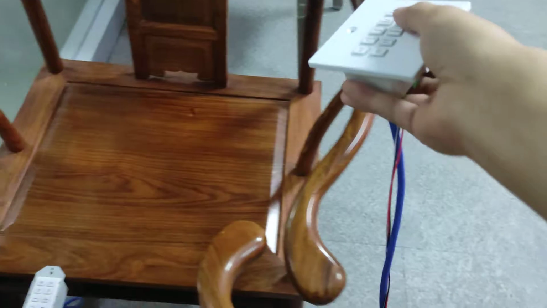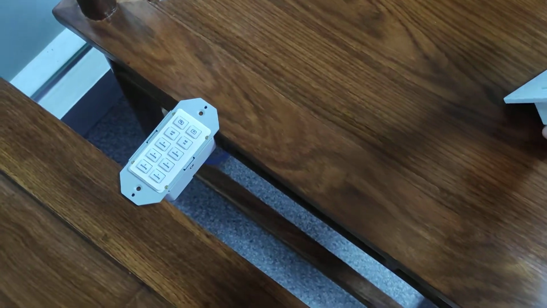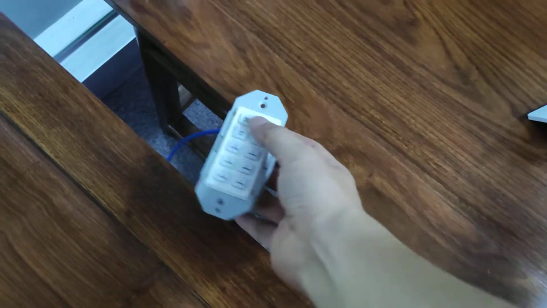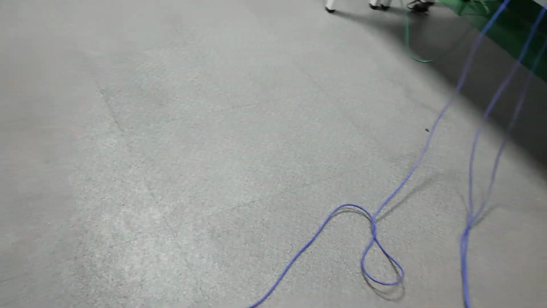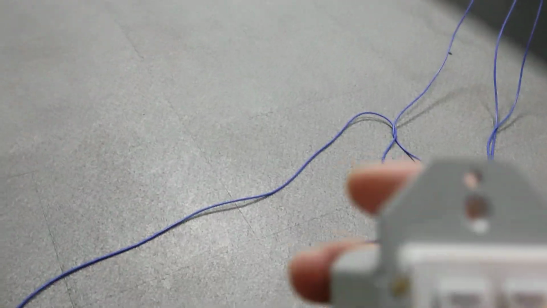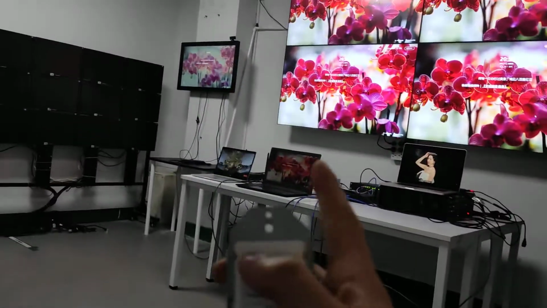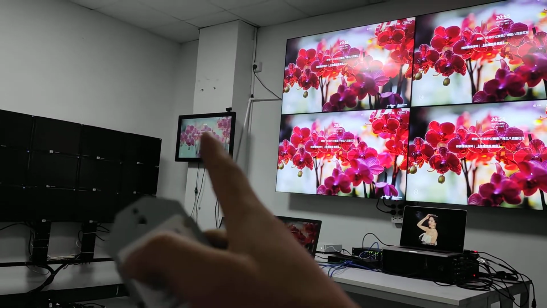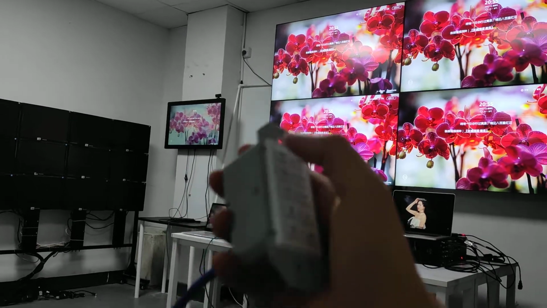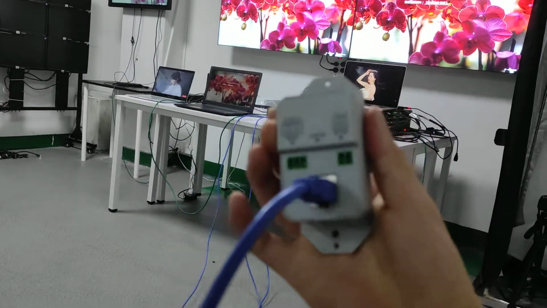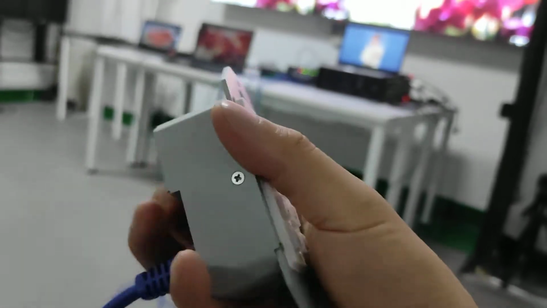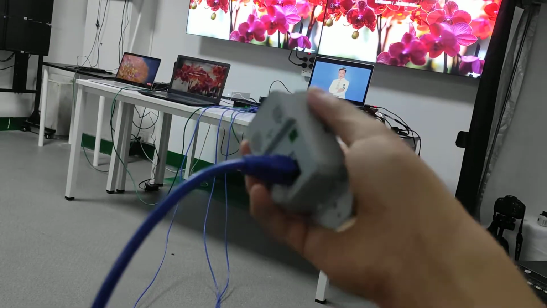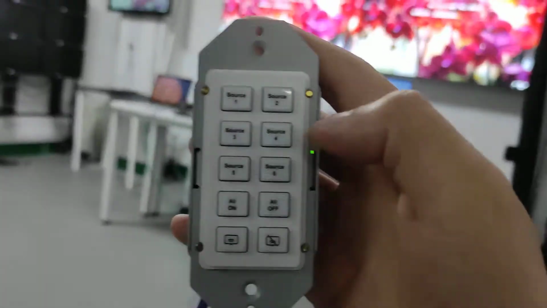And here we also have another keypad. This one is basically a US size. It's also a single gang. With this one, we can also control the BYOD. This one only uses TCP/IP, and we didn't use the R2 switcher. Because we use the POE network switch, we don't need to power on those keypads separately.